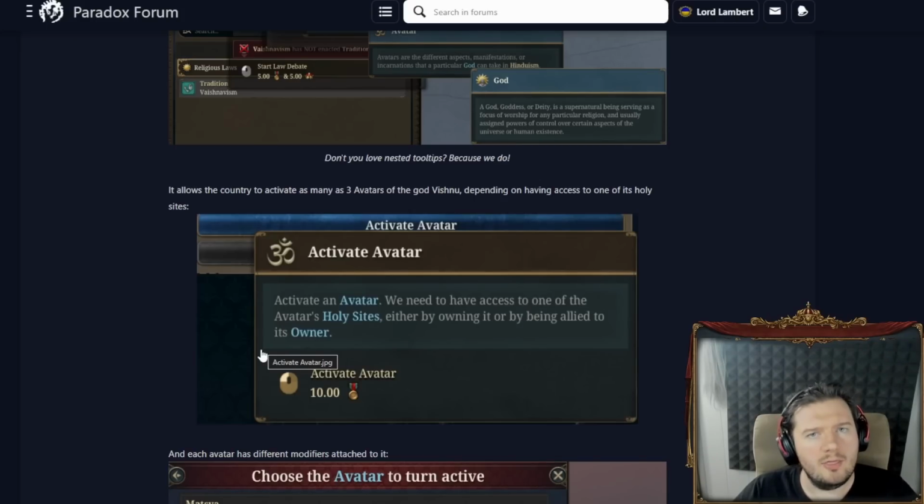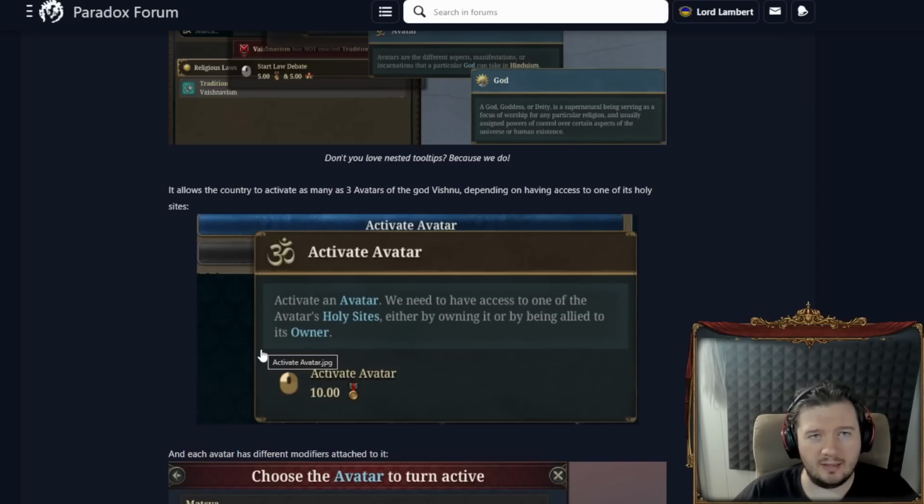Okay, so this is a little bit like the invite scholar thing in Islam in EU4, where if you had, I think it was 150 relations with a country, or you owned their spawn point. I might be confusing it a little bit with the high philosophy religion in Anbana, to be honest.